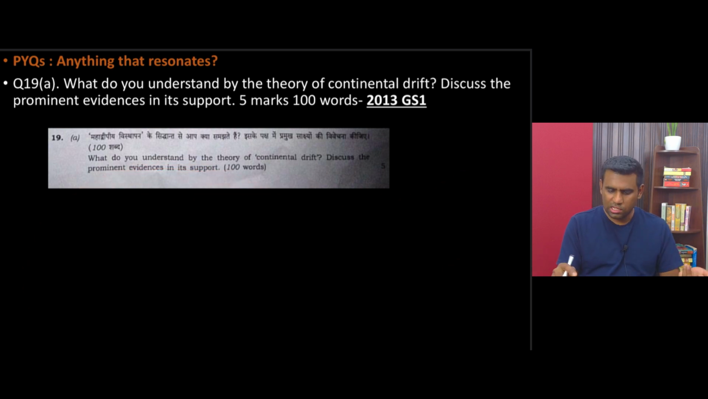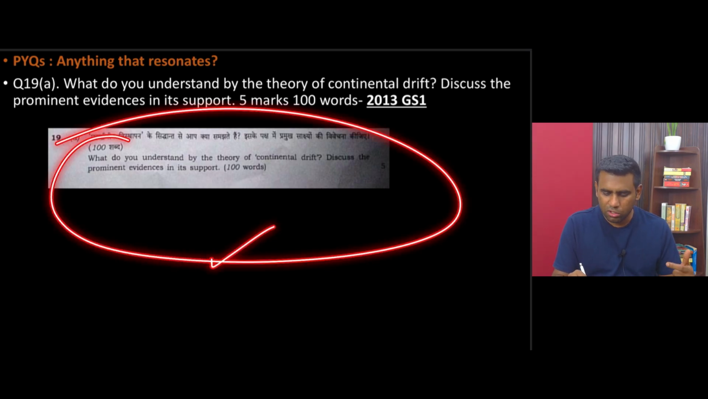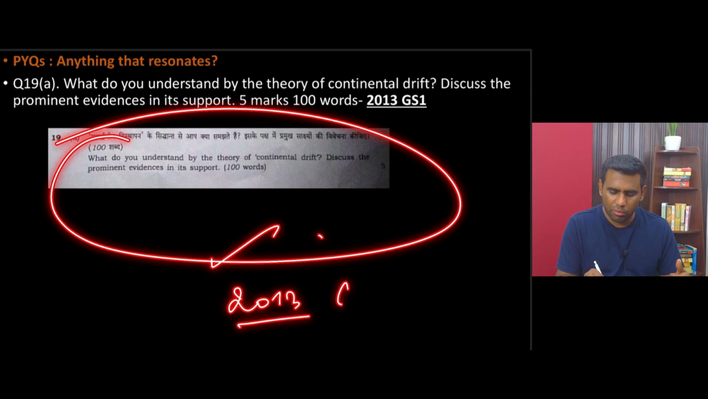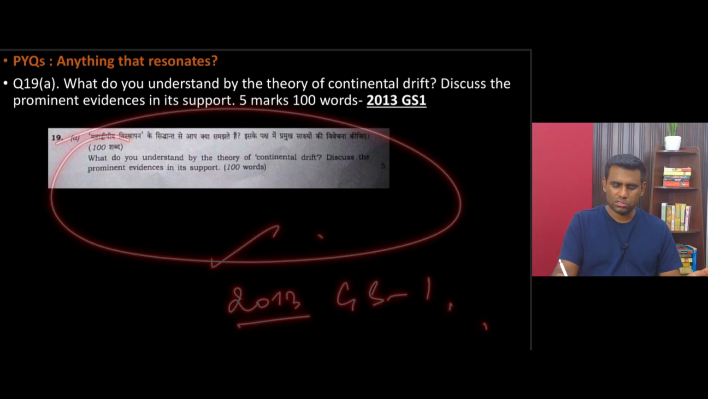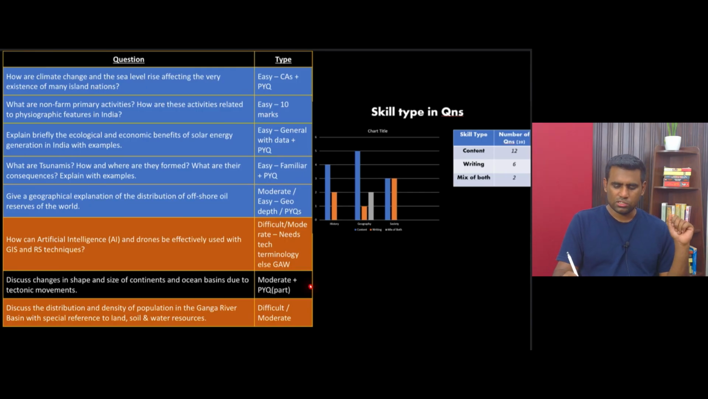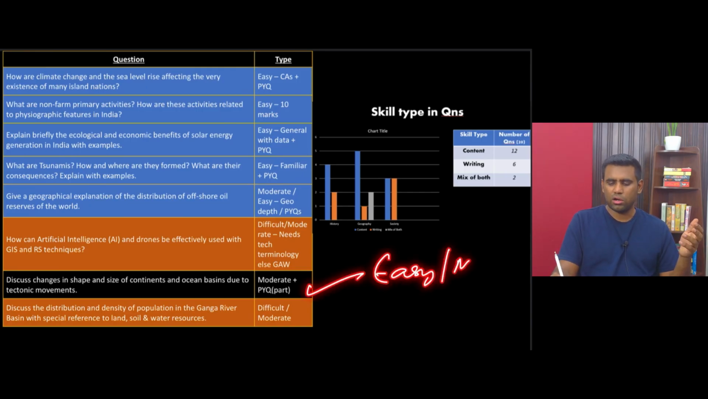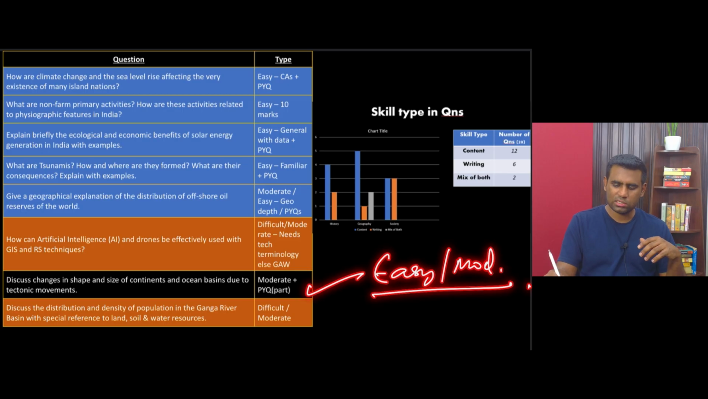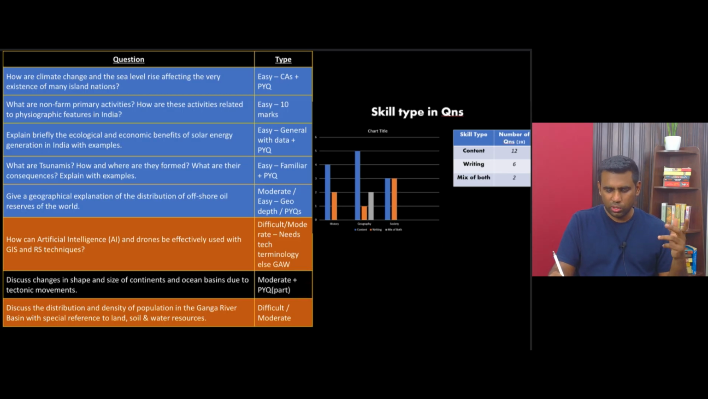And questions have been asked in the previous years. I think I have questions for that as well. What do you understand by the theory of continental drift? Discuss the prominent evidences in this support. This 2013 question is the answer for this particular question. That's why I would either bring it under easy or under moderate category. Even this is content based. Even this is PYQ based. This is standard textbook based.